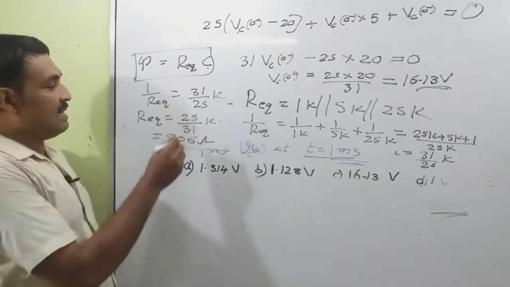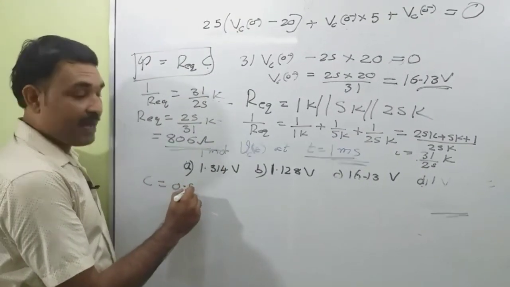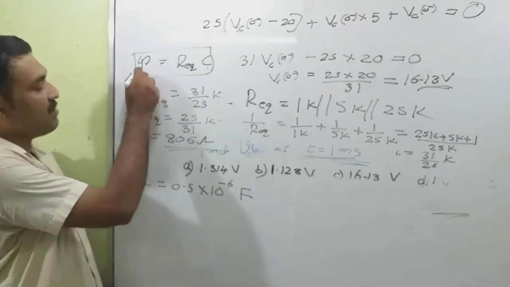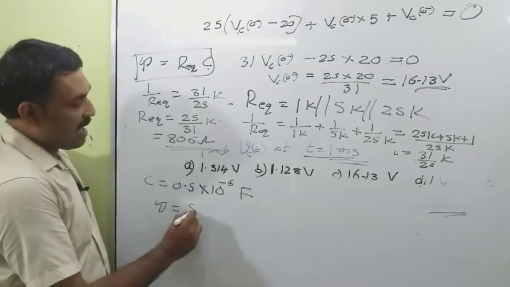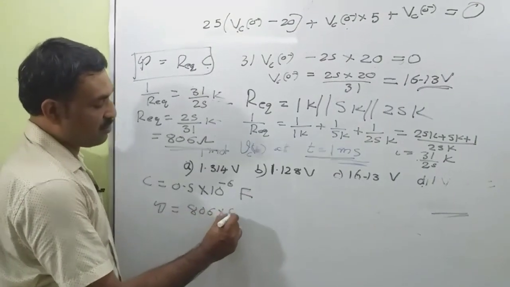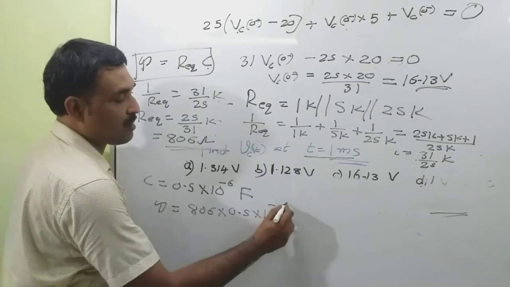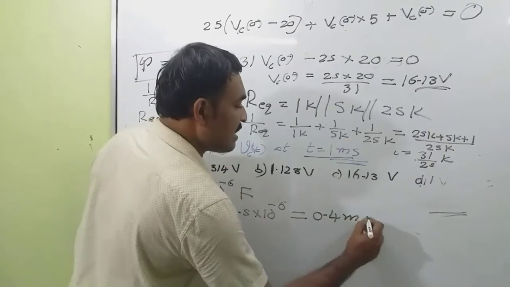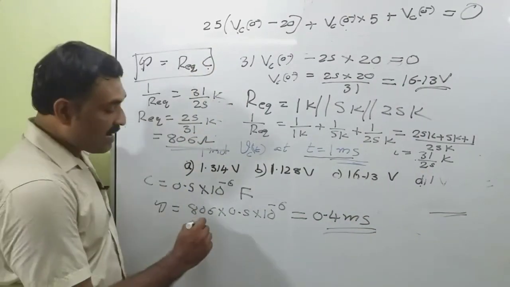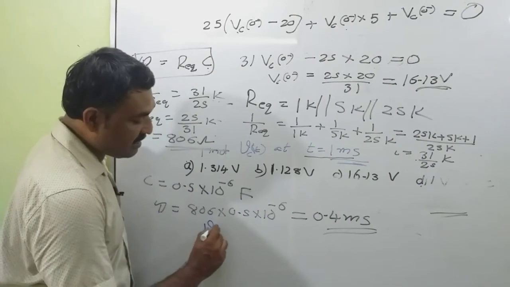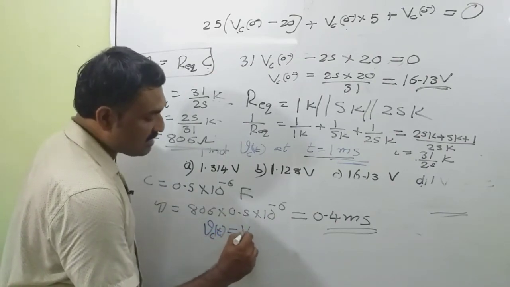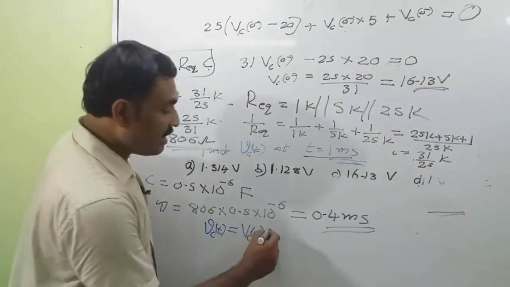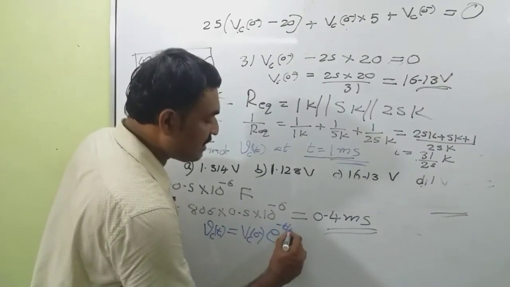And the value of C is 0.5 microfarad, so 0.5 into 10 raised to minus 6 farad. So the time constant tau is equal to 806 into 0.5 into 10 raised to minus 6, that is equal to 0.4 milliseconds. So we can write the expression for voltage VC(t) as VC0 minus, the initial value of voltage at the capacitor, into e raised to minus t by tau.